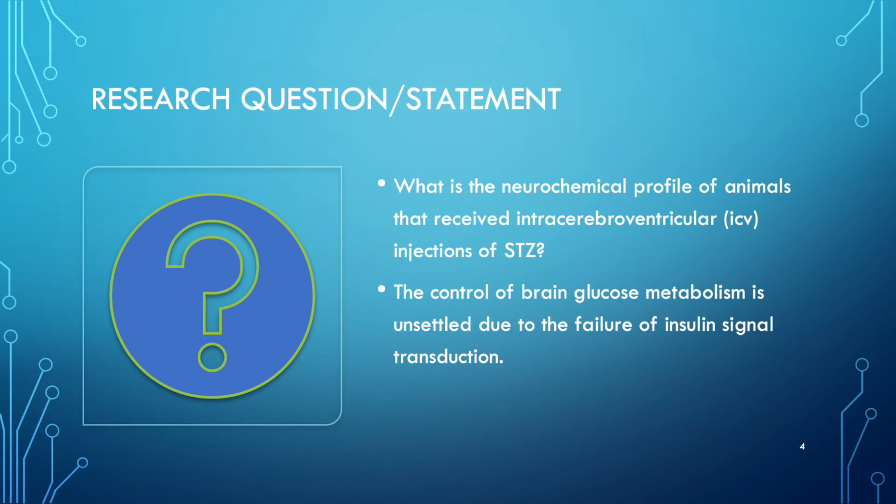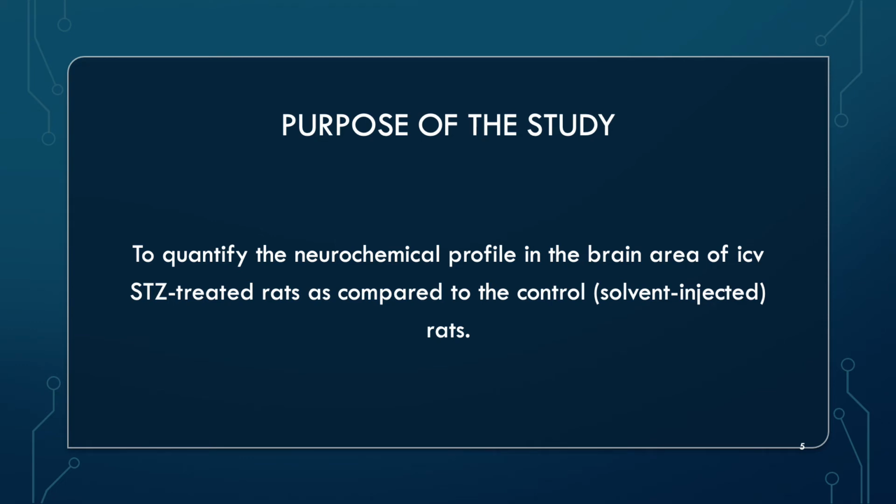The research question being, what is the neurochemical profile of animals that received intracerebroventricular, or ICV, injections of streptozotocin, STZ? Also a statement, quote, "The control of brain glucose metabolism is unsettled because of the failure of insulin signal transduction." In other words, the purpose of the study is to quantify the neurochemical profile in the brain area of intracerebroventricular injections of streptozotocin treated rats as compared to the control solvent injected rat.